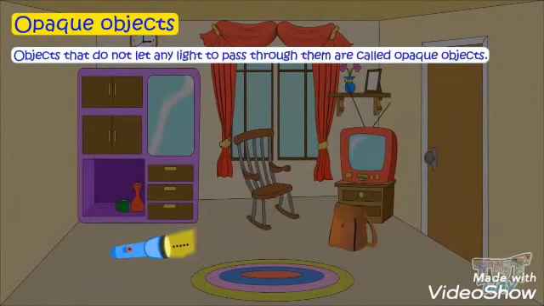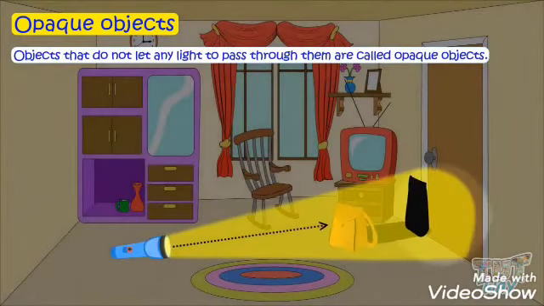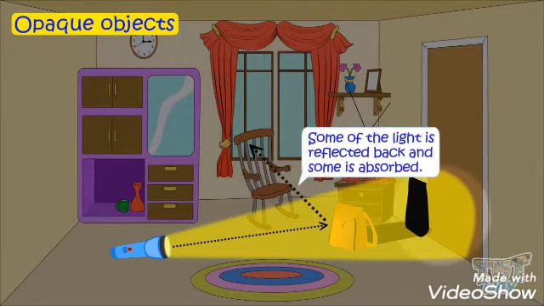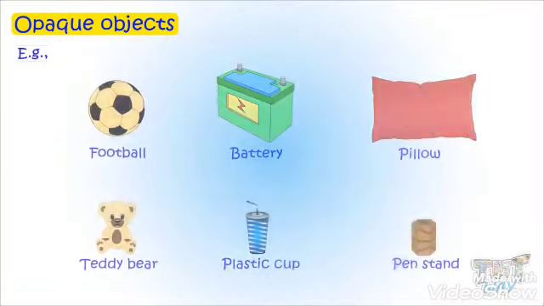So all these are translucent objects which do not allow all the light to pass through, but partially they allow. Next are the opaque objects. They are the objects which do not allow any light to pass through them. Some of the light is reflected back and some is absorbed, but they do not let light pass through them. For example, a football, battery, pillow, teddy bear, plastic cup or a pen stand, or different solid objects we see around ourselves.